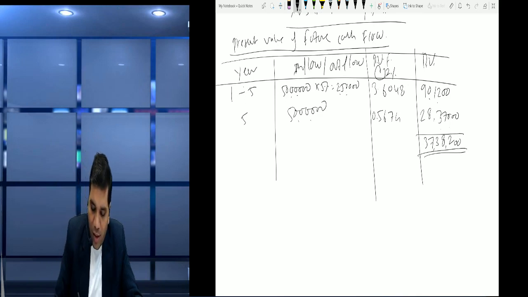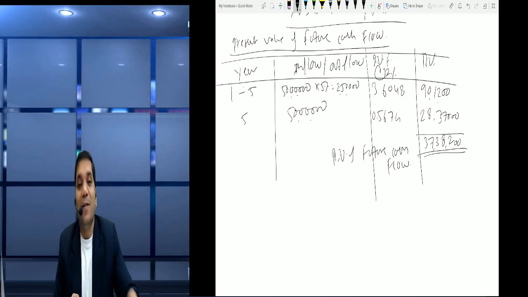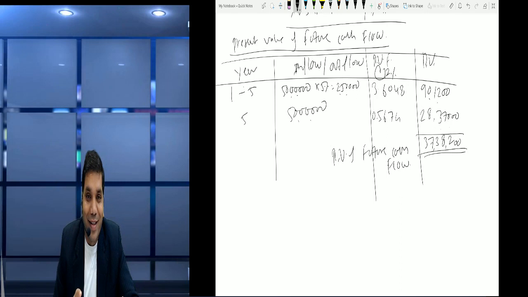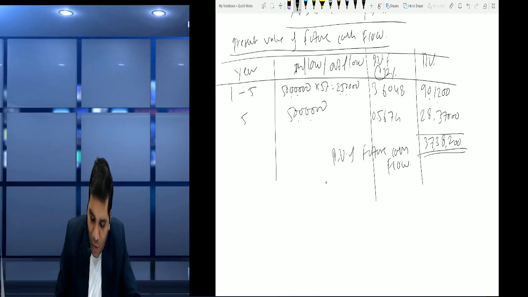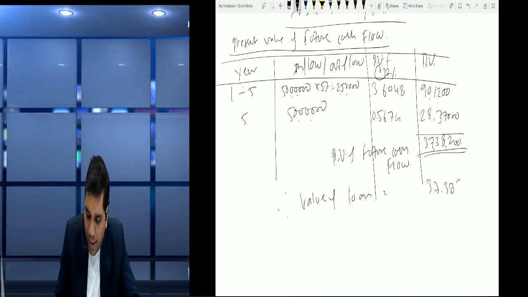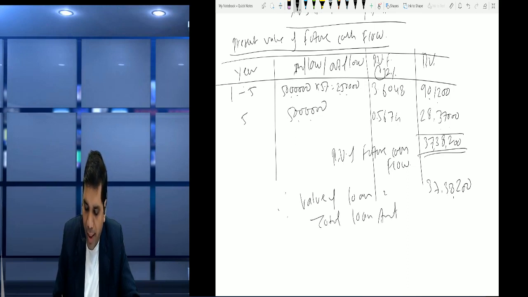So this is the present value of future cash flow, or you can say it is the value of the loan. Therefore the value of the loan will be 37,38,200, and the total loan amount that he has given is 50 lakh.